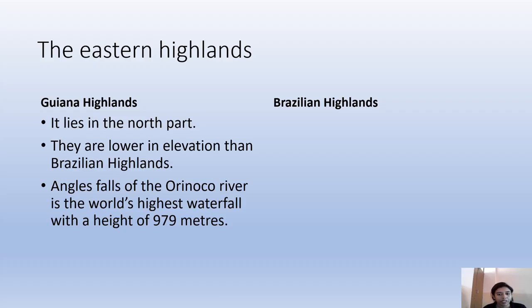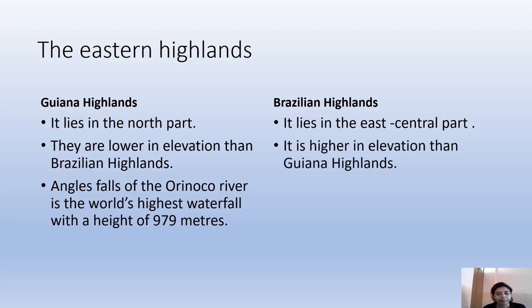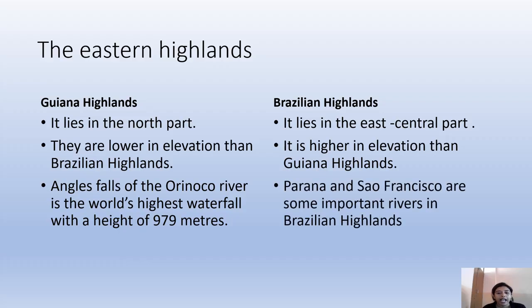979 meters. On the other hand, the Brazilian Highland lies in the east central part of the Eastern Highlands. It is higher in elevation than the Guyana Highland. And Parana and São Francisco are some important rivers of the Brazilian Highland.